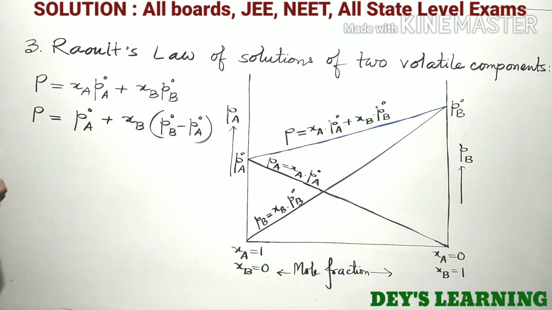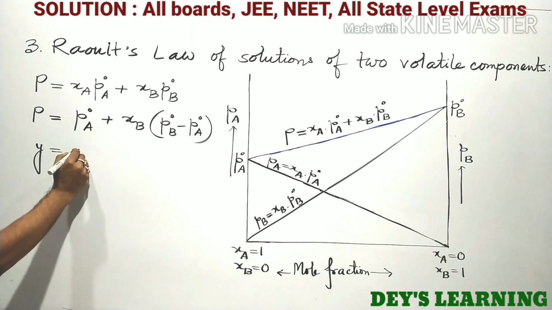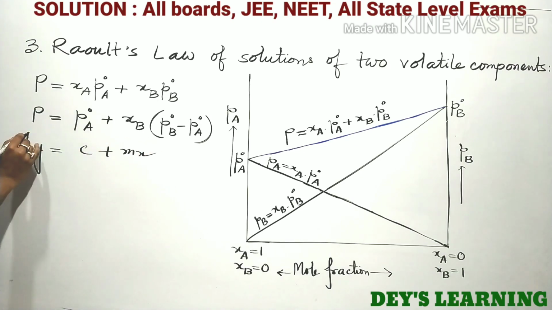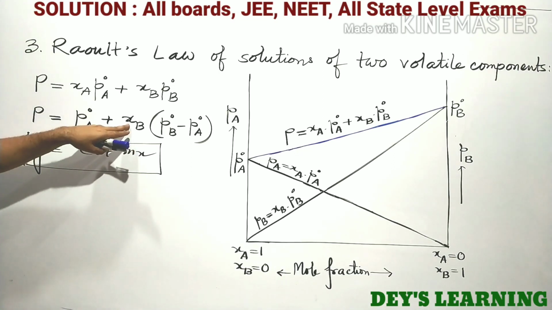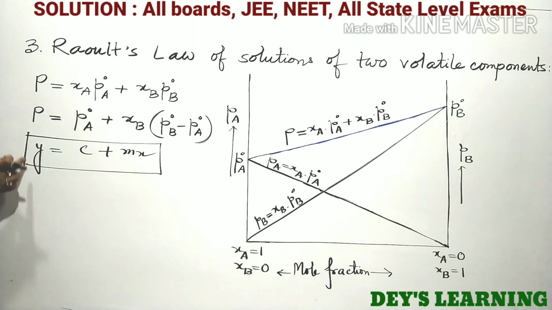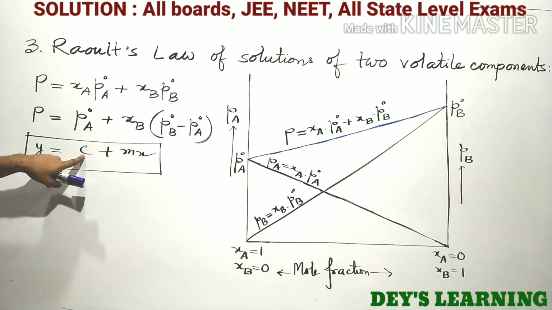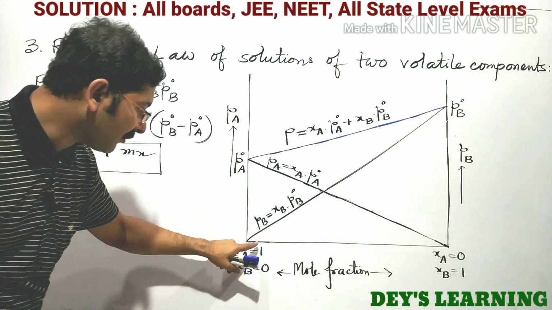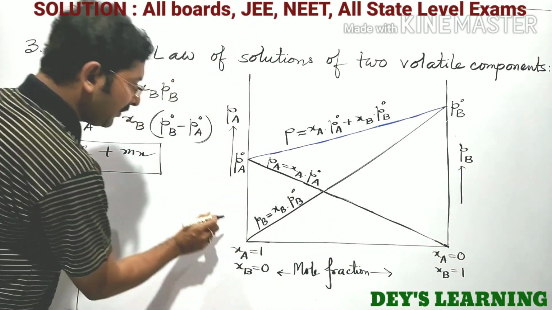Look at here. This is the equation of the form y equal to mx plus c. So here x equal to xb and y is equivalent to P. So this one is c. So look at here, the value of xb increases from 0 to 1.